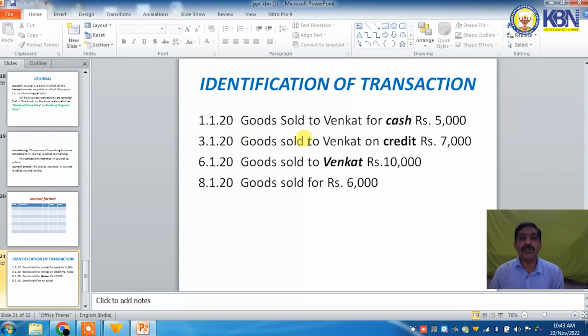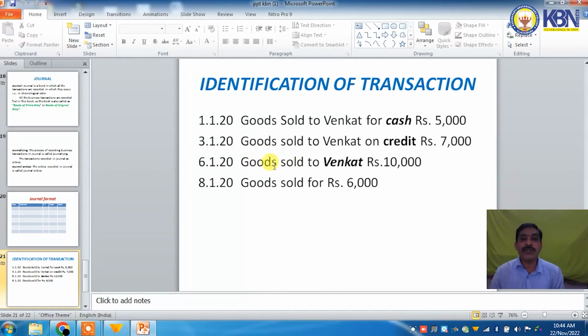Then next, goods sold to Venkat on credit. It is clearly mentioned that it is a credit transaction. Which accounts are involved in this transaction? Goods, a real account, and Venkat, a personal account. So one account is debit and another is credit. When goods are sold, goods are an outgoing benefit. Venkat is a personal account and is the receiver. So Venkat account debit, because for a personal account, debit the receiver. Venkat account debit to sales account.